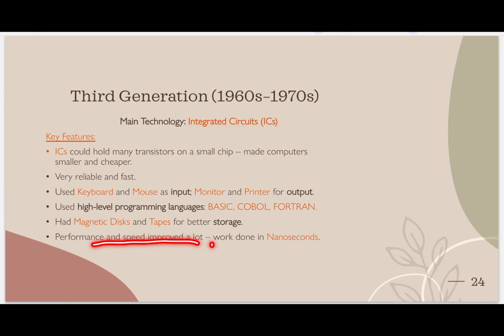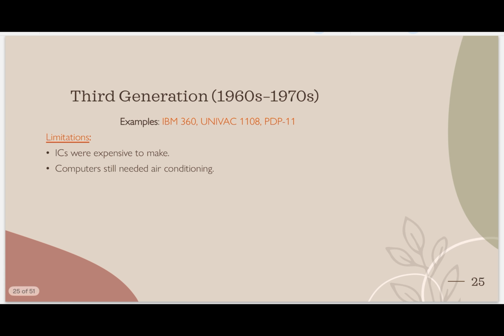Performance and speed improved a lot. Now it works in nanoseconds. First generation worked in milliseconds, second in microseconds, and now third in nanoseconds. What are examples? IBM 360, UNIVAC 1108, PDP 11. These are the examples of the third generation.